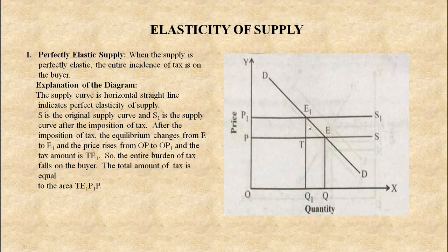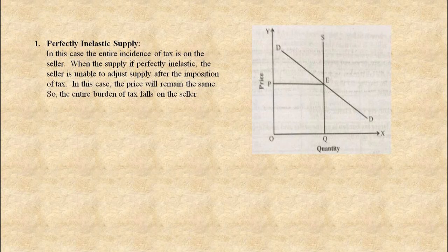Perfectly elastic supply curve is a horizontal straight line parallel to the x-axis, so the entire burden is on the buyer. And the last is perfectly inelastic supply, where the entire burden is on the seller. This is what you have to write about the elasticity factors influencing incidence of taxation.